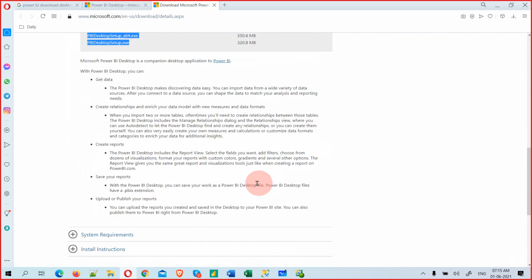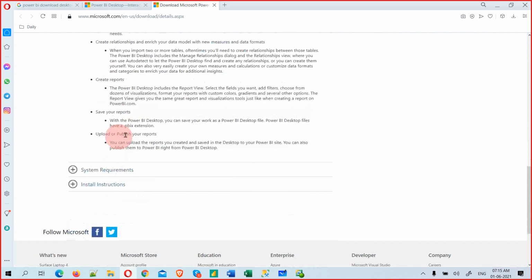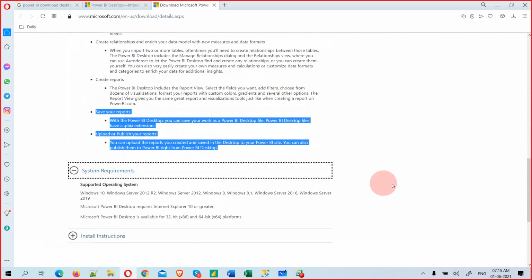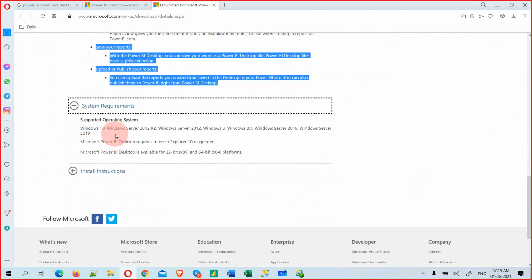We will come to know about get data and all those things, whatever you can do with the software, it will just tell you at a high level. And here is the system requirement. Now you see Windows 7, Windows 8.1. So these are all the operating systems.